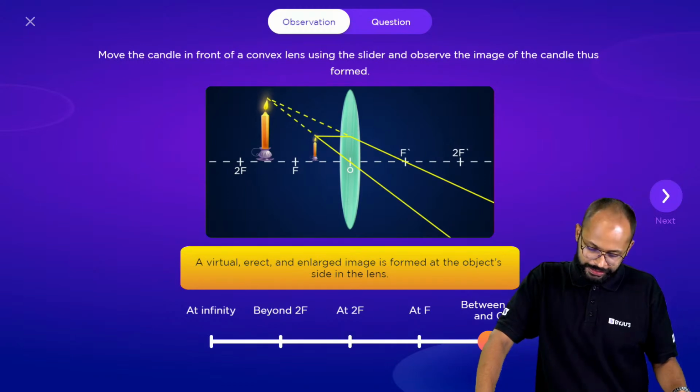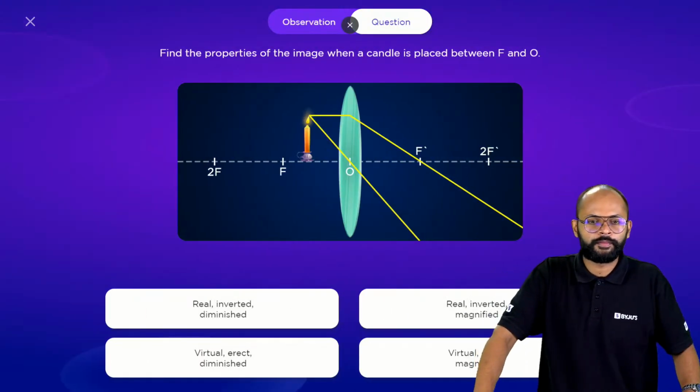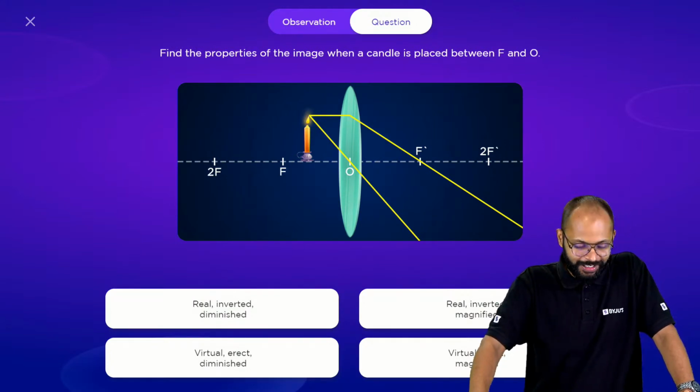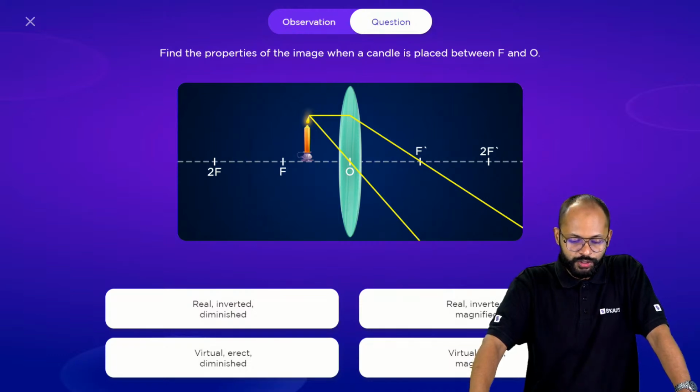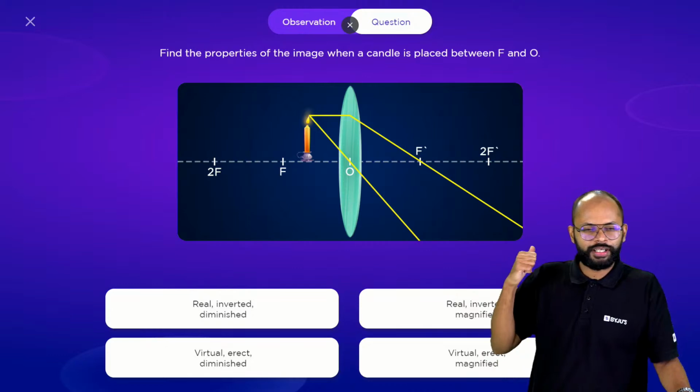Got it? Nice. So if you understood this, let's try solving this question. Muskan, we'll do a separate session on that. Find the properties of the image when a candle is placed between F and O. This is easy, no? Come on, can you tell this?